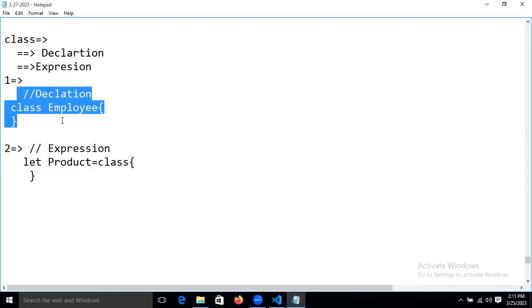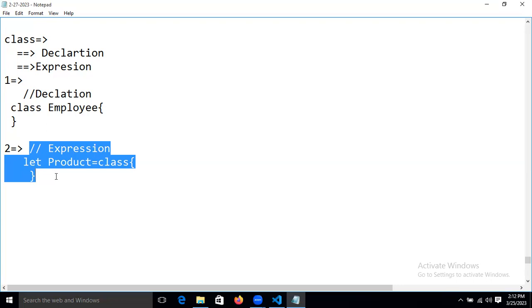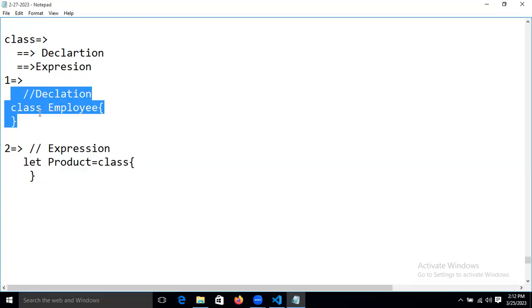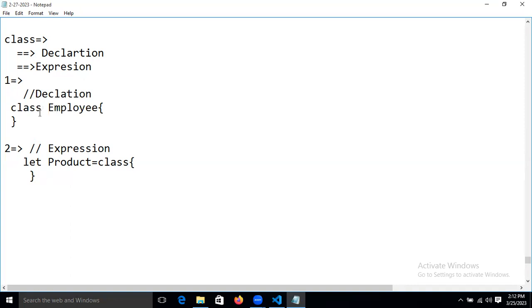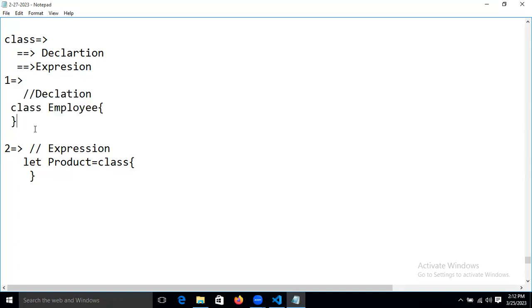Now, if we want to change any property, value or data of the Employee class at runtime, or dynamically, then we use the expression type. The declaration type we use rarely, and the other one we use frequently in Angular. These two techniques exist in TypeScript to declare classes. I explained both, but we will use only this one in programming.